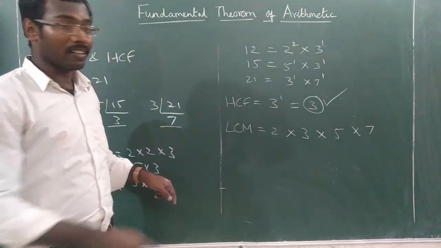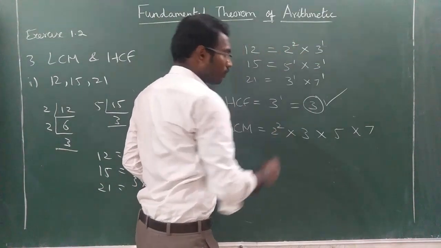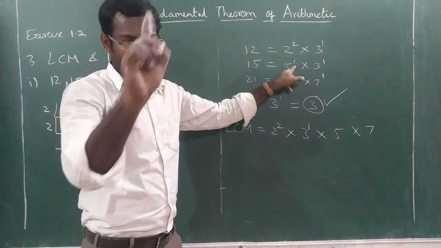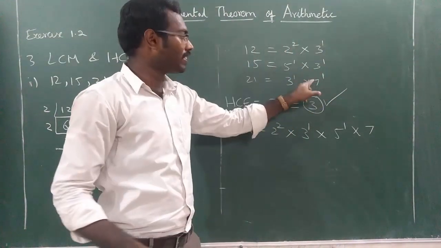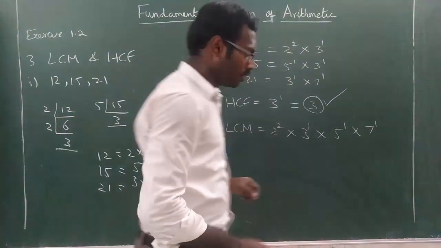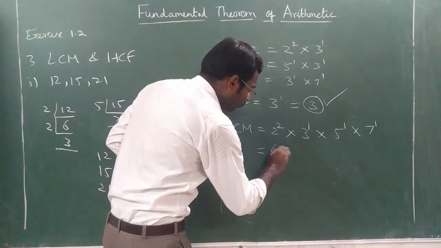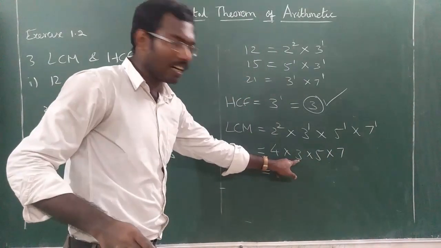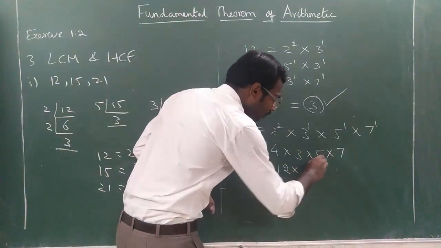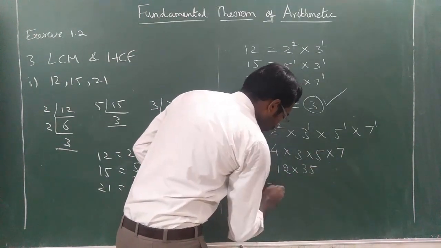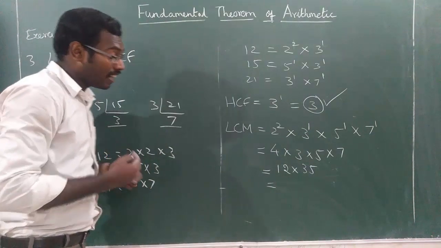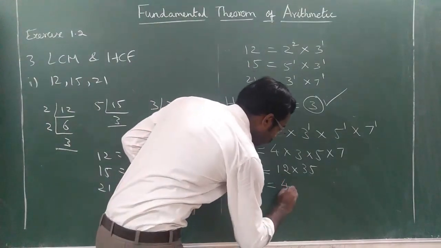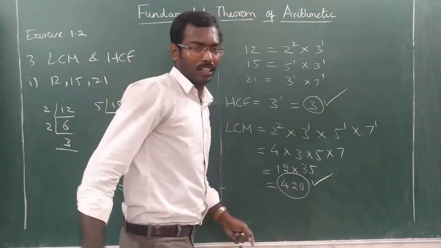So what are the greatest powers? 2's greatest power is 2. 3's greatest power is 1. 5's greatest power is 1. 7's greatest power is 1. Understood? Therefore, that is equal to 2 power 2 is 4 into 3 into 5 into 7. So 4 3s are 12, 5 7s are 35. So 12 into 35. 10 35s are 350, 2 35s are 70. 350 plus 70 is equal to 420. So LCM is 420. That's all.